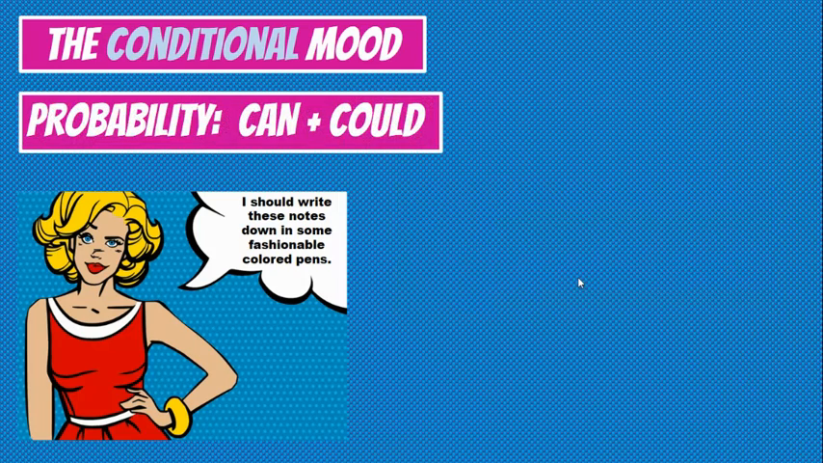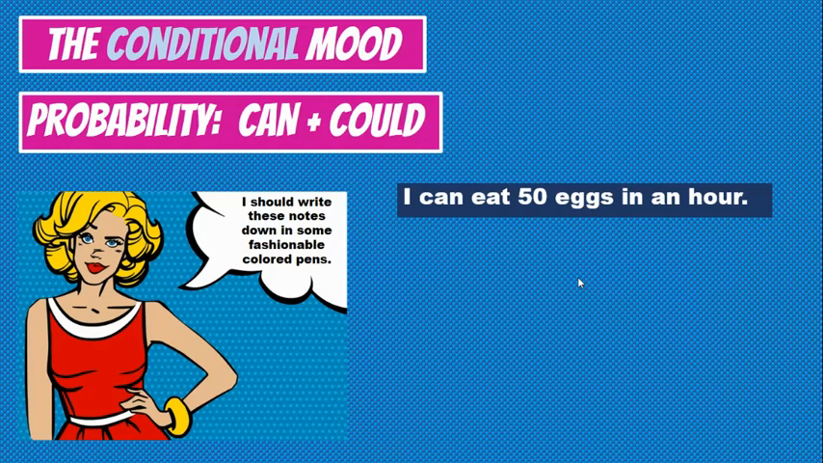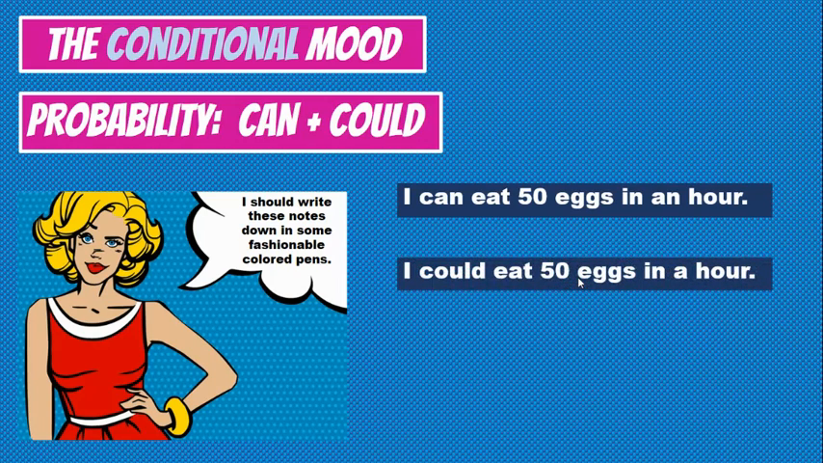How about probability? Can and could. Well, if I said I can eat 50 eggs in an hour versus I could eat 50 eggs in an hour. Well, I can eat 50 eggs in an hour sounds more probable, like you're going to, as opposed to I could eat 50 eggs in an hour. They're both probable, but one is more probable. The can is much more likely going to happen than the could. A difference between the two.